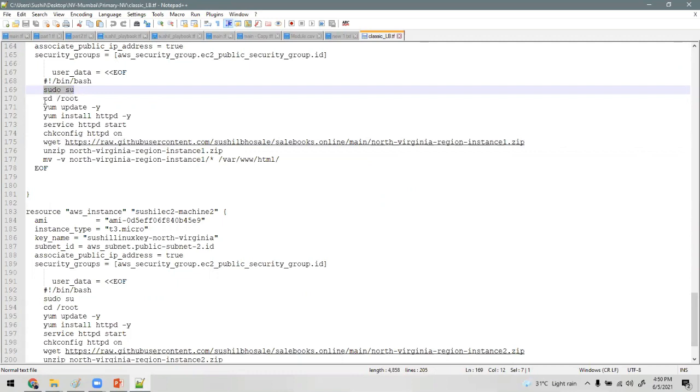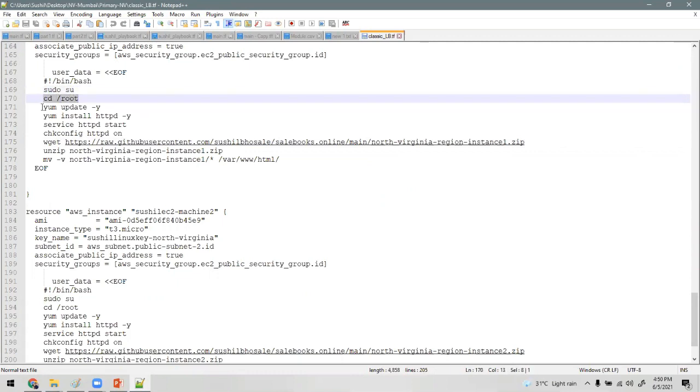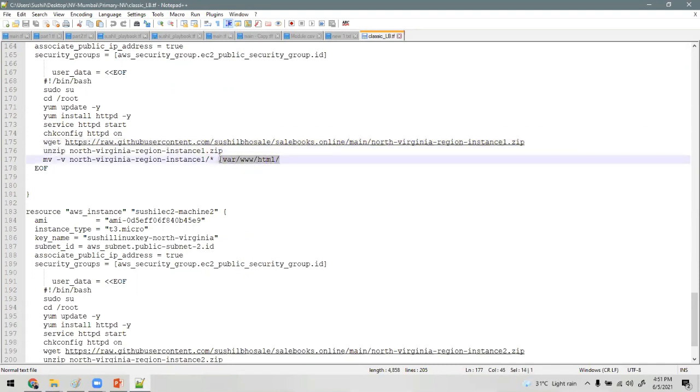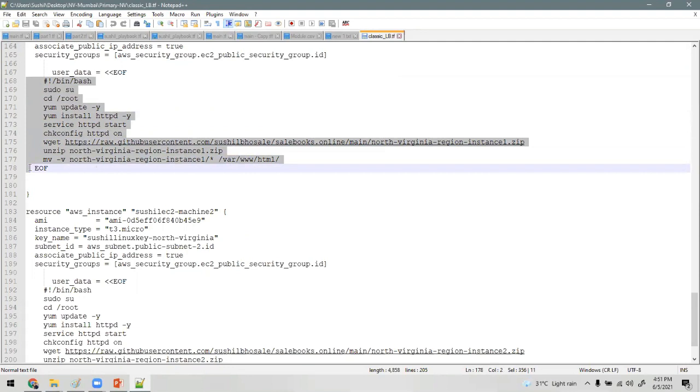It will become the root user, go into the directory, and execute a few commands for installing HTTP. After that, in the background, it will download the zip file, unzip it, and move the contents of that zip file to this directory. Then once the machine is up, we will be accessing this web page over HTTP.